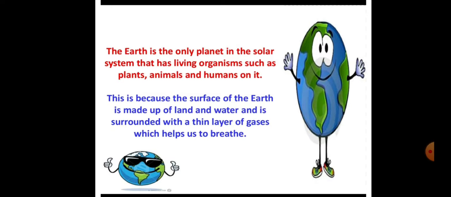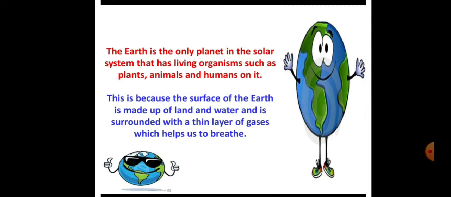Starting this chapter, first of all, we should know what we mean by the major domains of the Earth. It means the important parts of the Earth. Where we live, we easily find life on Earth because we find air, water, and land. They are the main major domains of the Earth.